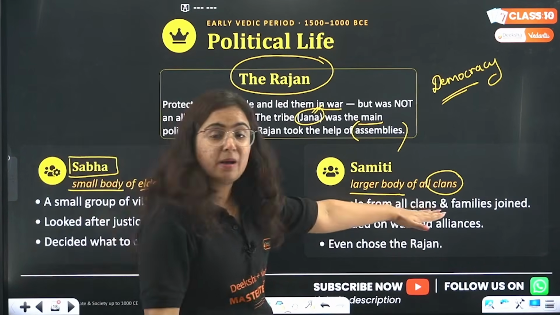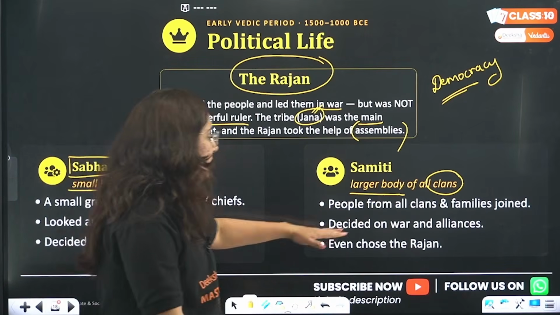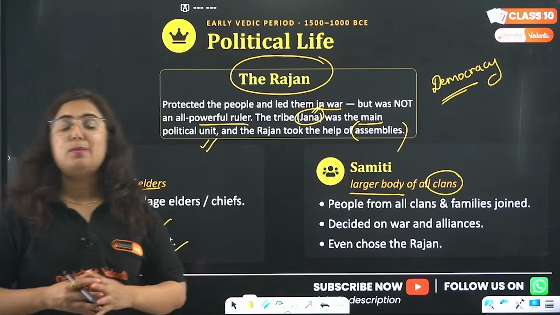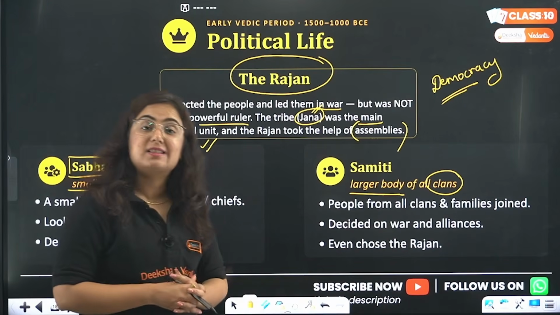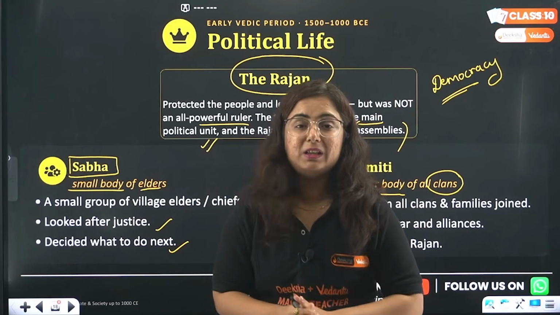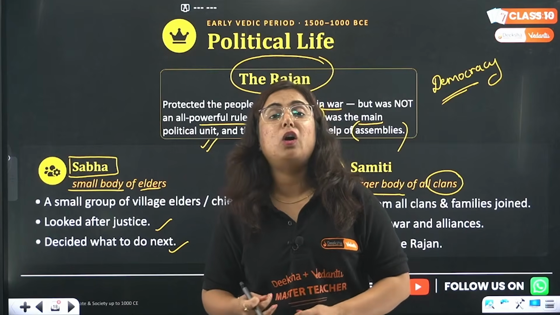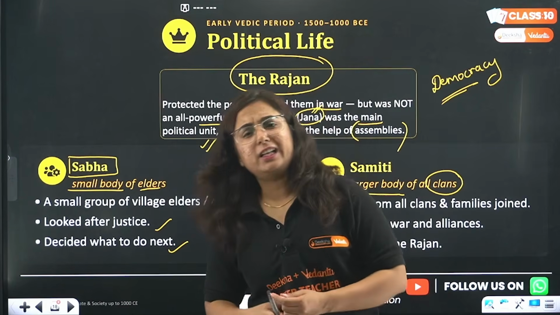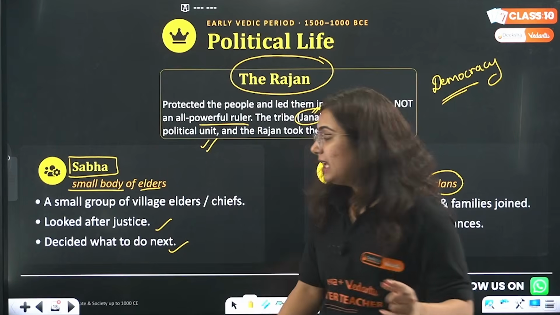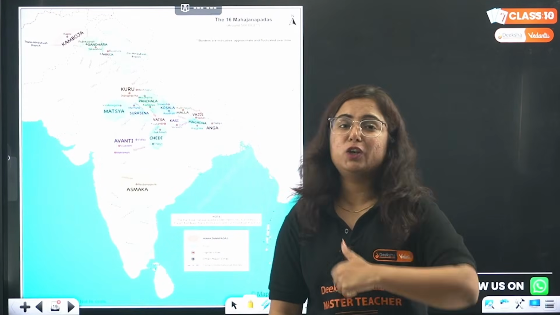People from different clans. Clans were basically family ties. Okay, so they decided on war and alliance and even chose the Rajan too. So this democratic type of settlement existed in the early Vedic age when people were tribal people. The chief was Rajan. Up till now they relied on copper and bronze. In the later period, they knew about iron. Getting my point? This was the society, politically as well as economically, of that time.